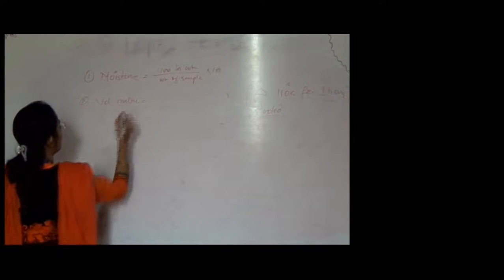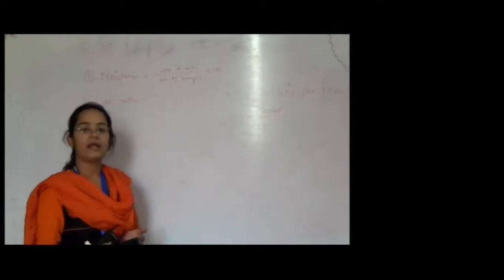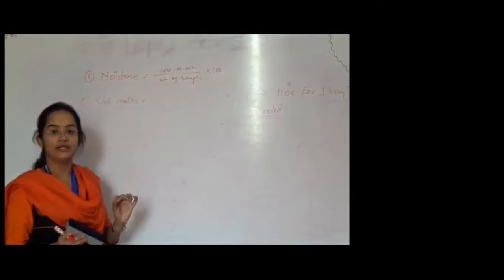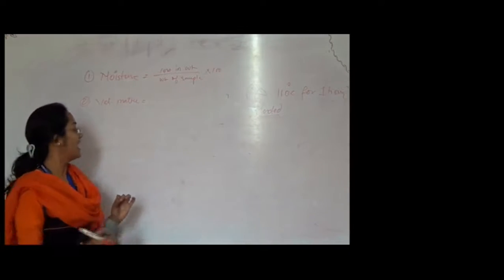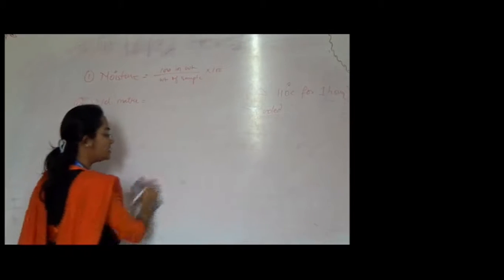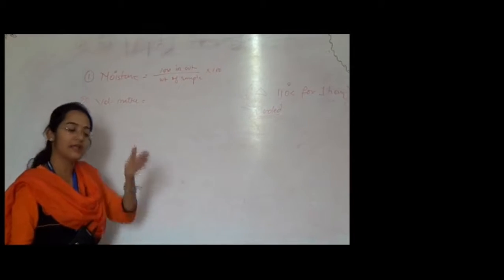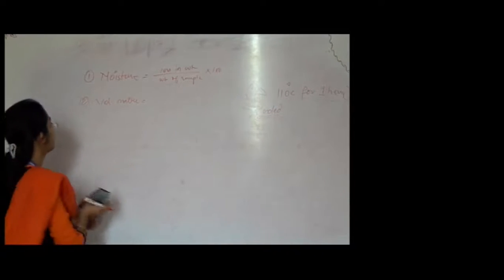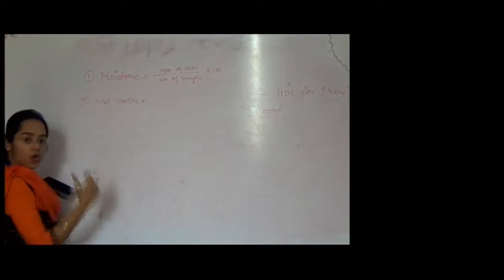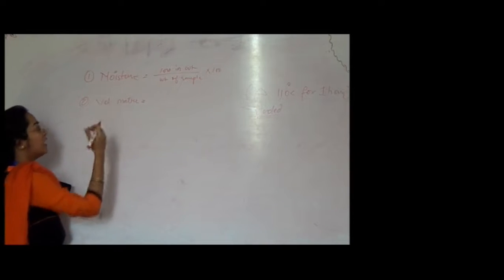Now percent volatile matter is again a very important one, because if the volatile matter is more in a coal sample, its calorific value decreases, as well as its flame temperature decreases. Hence we say that if the coal sample has less volatile matter, then the quality of the coal is good. Now the procedure is again very simple. The coal sample which was previously used for the moisture content is taken again.